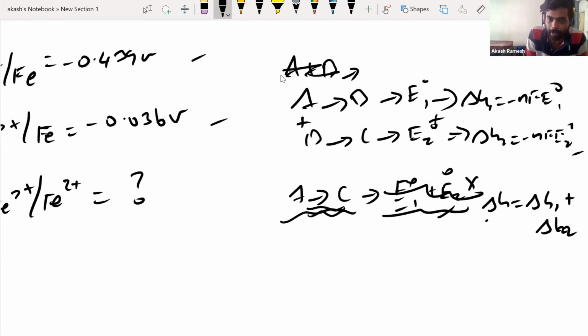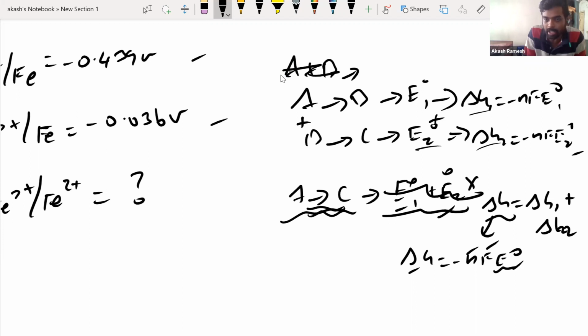Now from this delta G, again, delta G is equal to minus n F E naught. The n value you will know, the F value you know, and delta G you calculated. From this, you will calculate the E naught, not by directly adding E1 and E2. You will convert E1 naught and E2 naught into delta G, then add these two reactions, and find the delta G of the third equation.